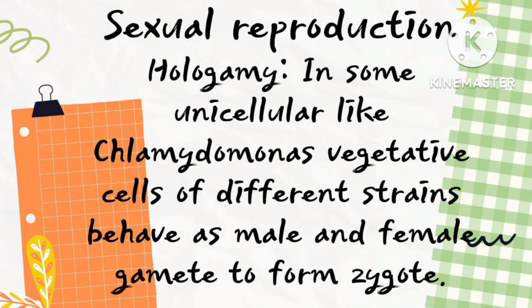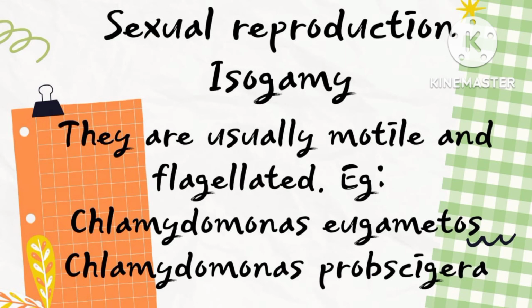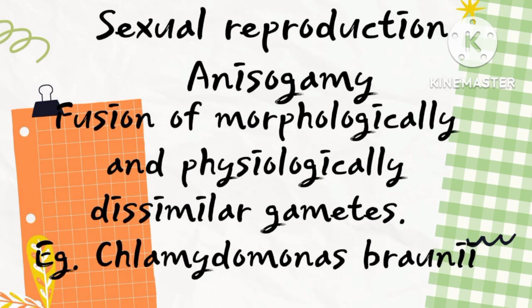Now coming to the next type. Next type is isogamy. Here the two gametes which fuse to form a zygote are morphologically and physiologically similar. They can be motile or non-motile. Examples of motile and flagellated isogamy are Chlamydomonas eugametos and Chlamydomonas braunii, while the exception is in Spirogyra, where gametes are similar in size but non-flagellated. Now, coming to anisogamy, where fusion of morphologically and physiologically dissimilar gametes takes place.